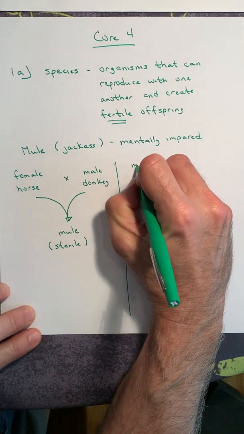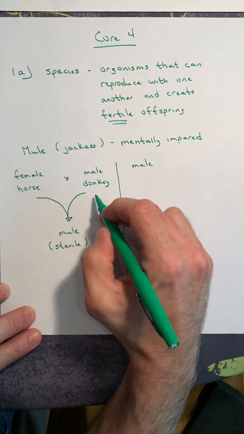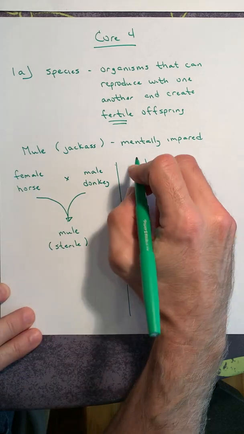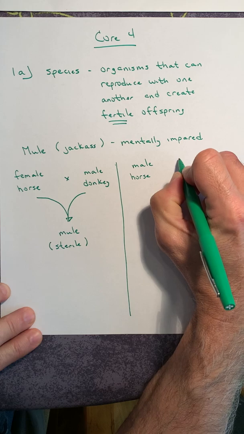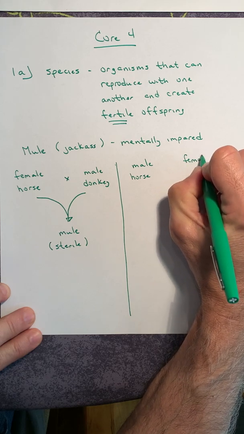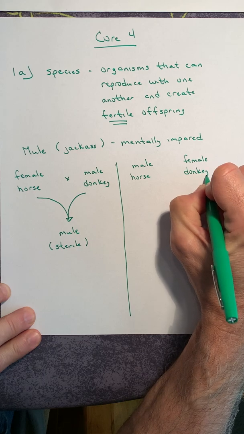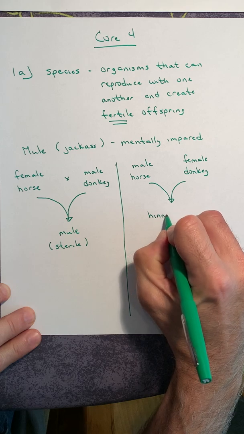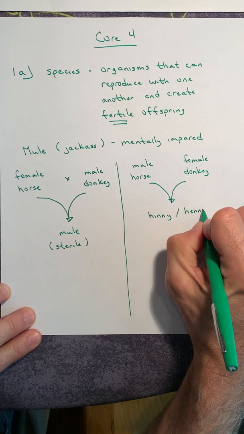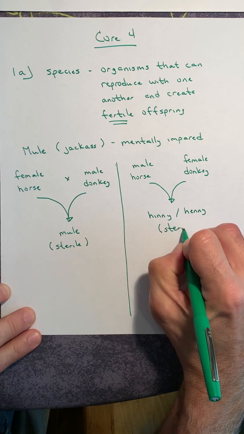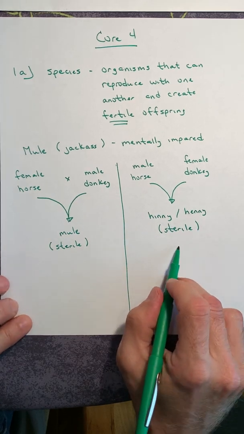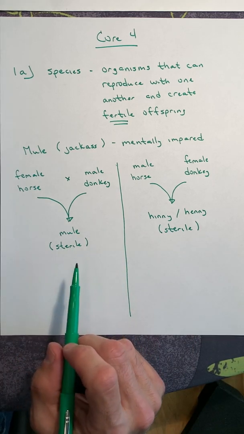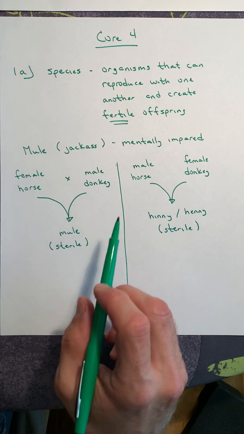Now, as a point of interest, whenever you bring up mules and donkeys and horses, and you say that mom has to be a horse in order to produce a mule, students always ask, what happens if you switch? What happens if you get a male horse and a female donkey? It's a good question. You produce another farm animal called a hinny or a hiney, depending on how you want to pronounce it. Okay, and this individual is also sterile. It's a useful farm animal, but not nearly as useful as the mule. So the definition of a species is two organisms that reproduce, but it has to be a fertile offspring.